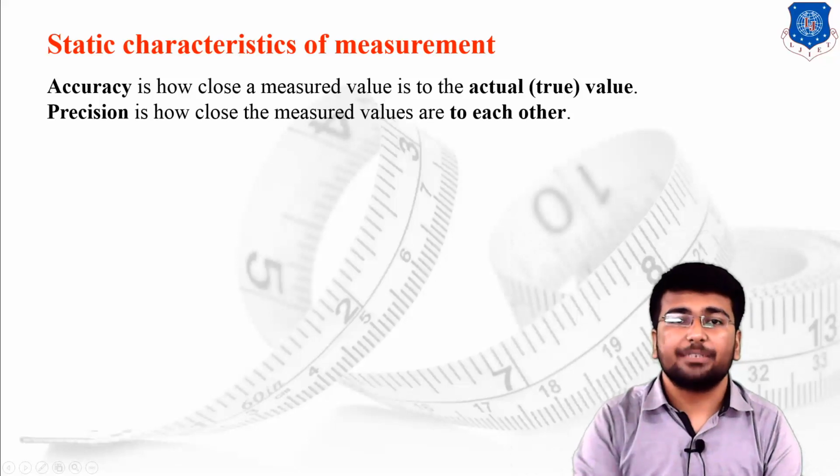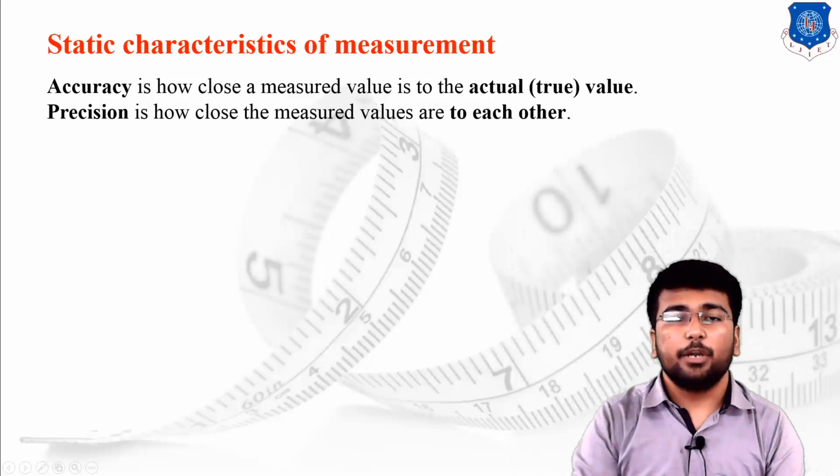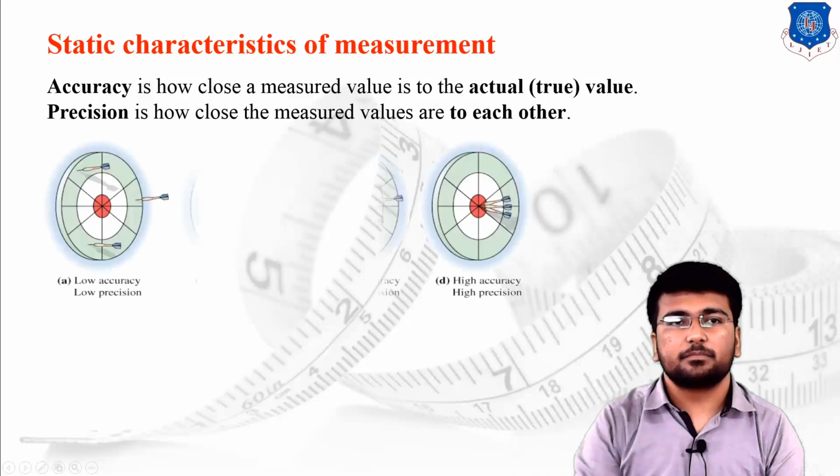You are very precise in hitting the leg stump instead of the middle stump. So there is a very thin line between accuracy and precision, but you have to differentiate between them properly.